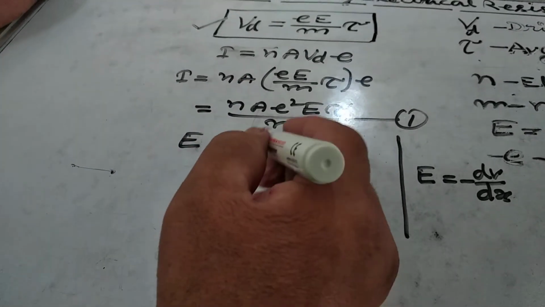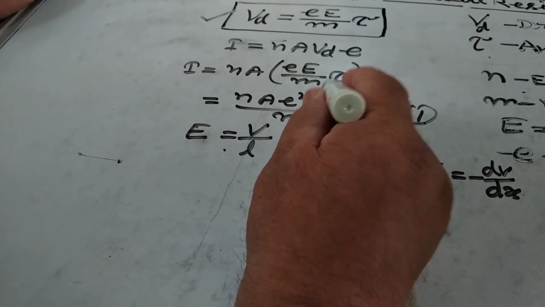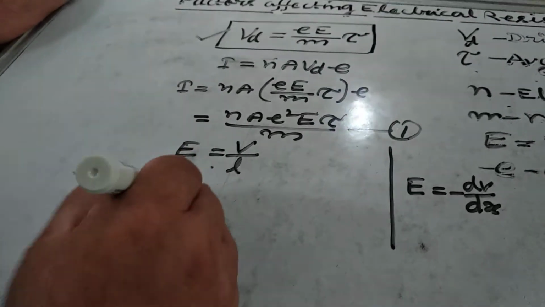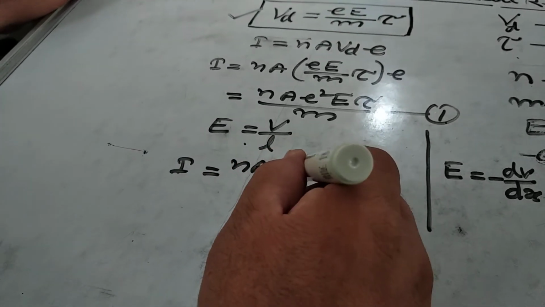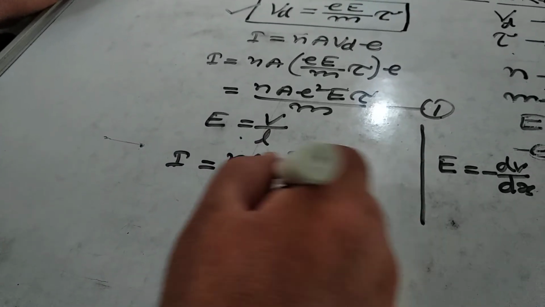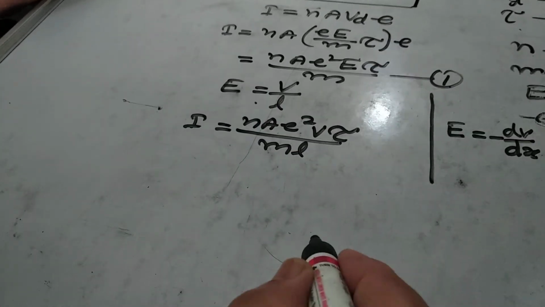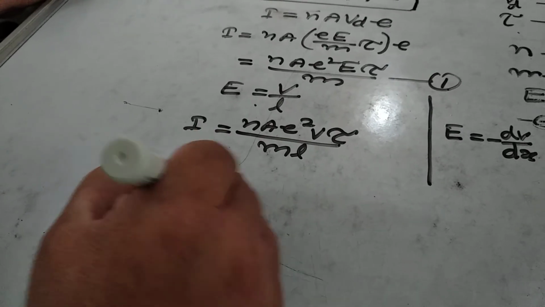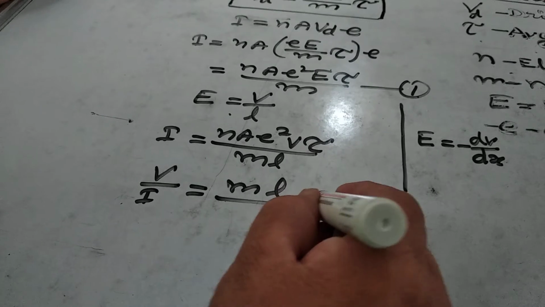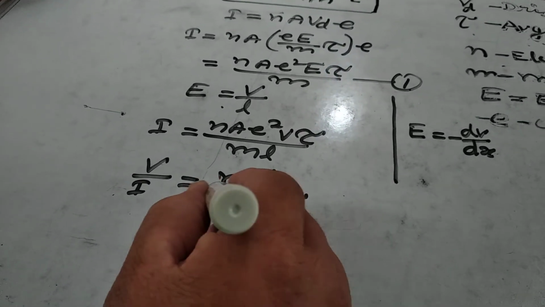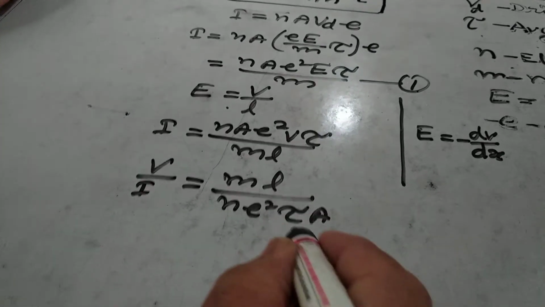On putting the value of E in equation number 1, we get I = nAe²Vτ/(mL), and V/I will be equal to mL divided by ne²τA.